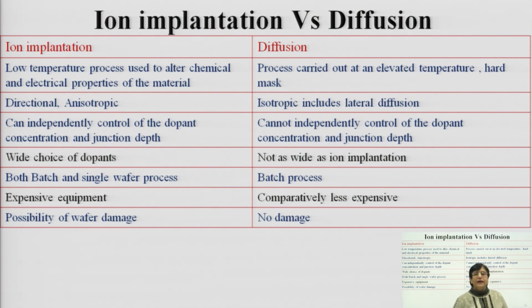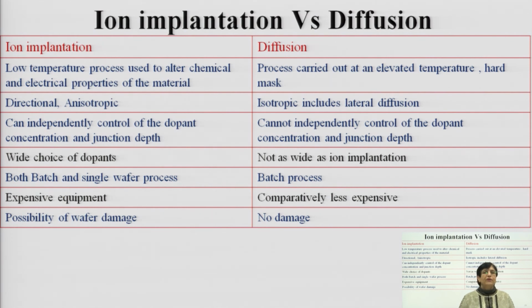Now, once you have been introduced to the two processes, let us see the difference between ion implantation and diffusion. Why you should go for ion implantation will be clear once we see the differences. So, the very first parameter, which you know already: ion implantation is a low temperature process.